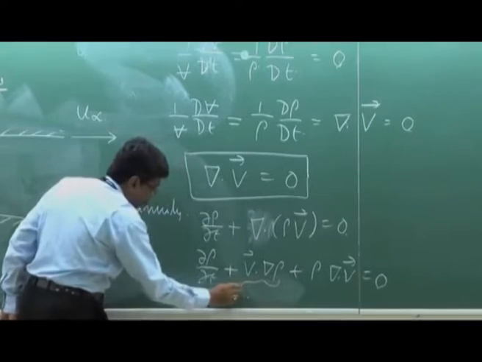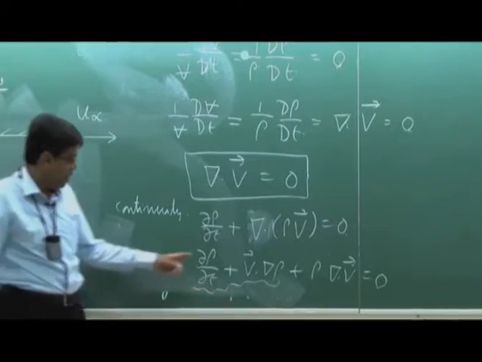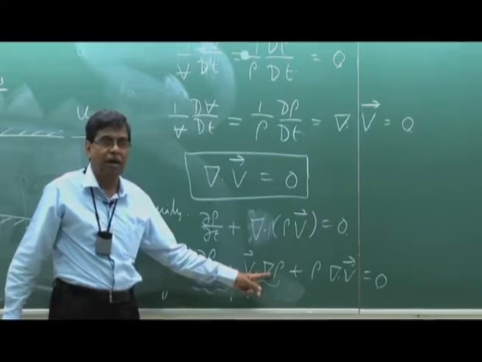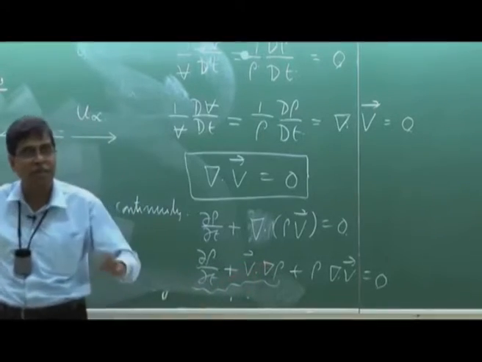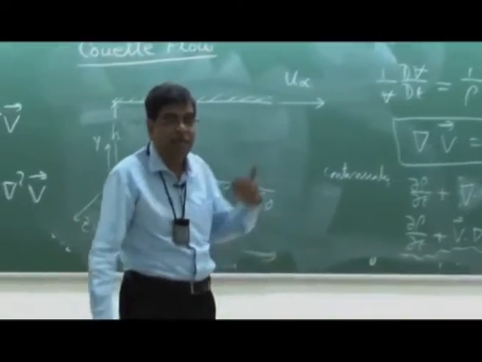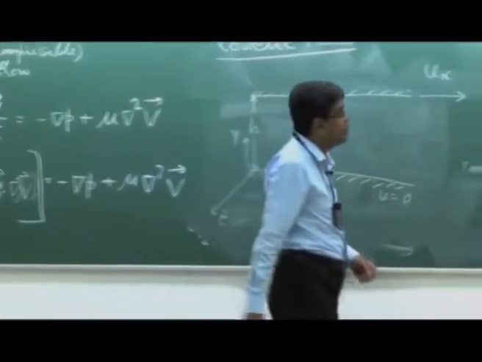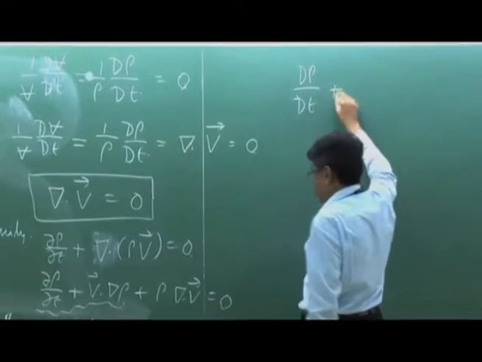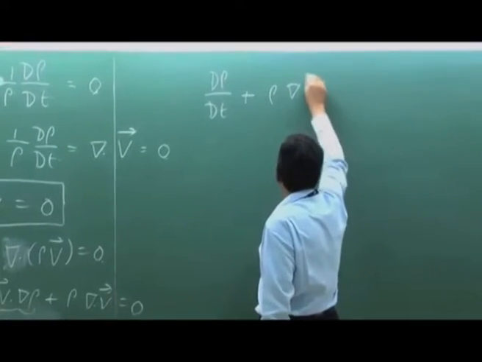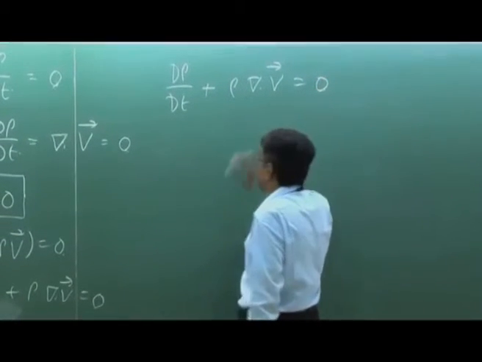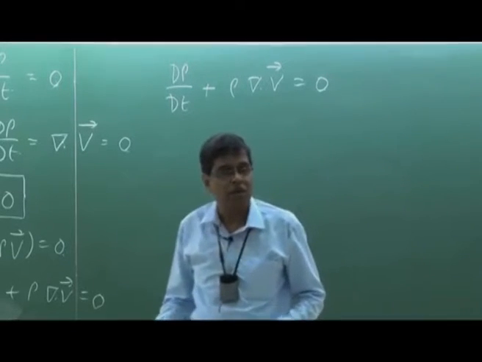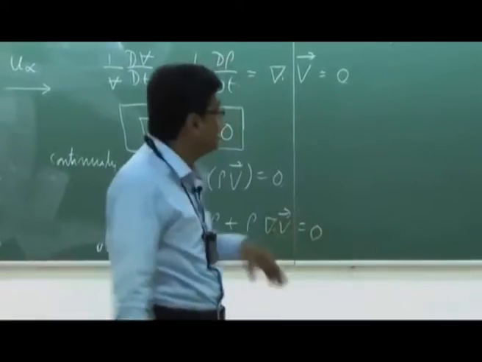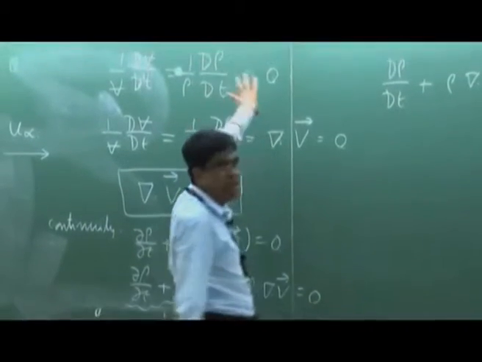Now these two terms are the substantial derivative of density, del rho del t plus v dot grad rho. In Cartesian coordinates, v dot grad rho will be what? u del rho del x plus v del rho del y plus w del rho del z, where u, v, w are the x, y and z components of velocity. That means this becomes d rho dt plus rho times divergence of the velocity vector, which equals 0. That means it automatically satisfies continuity, because d rho dt is 0 and divergence of the velocity vector is also 0, because this is implicitly connected with d rho dt through this.